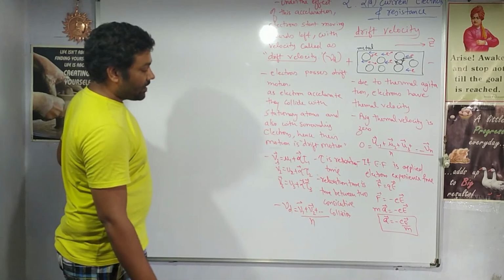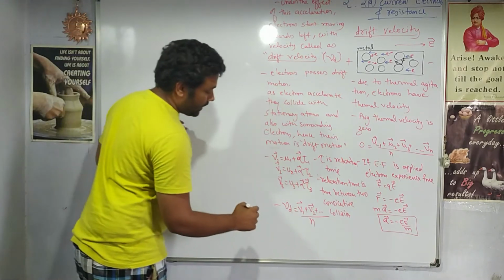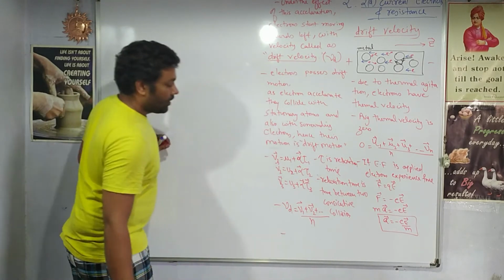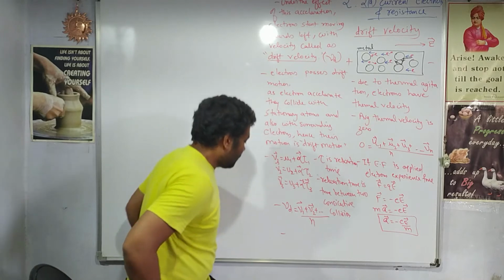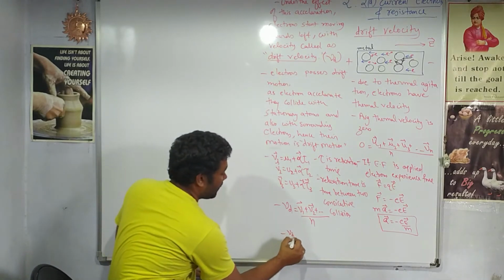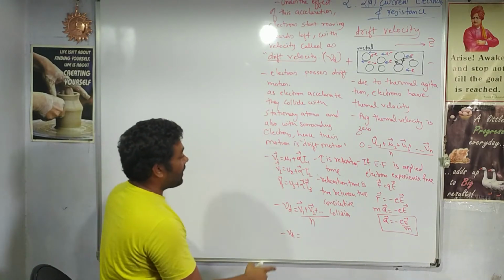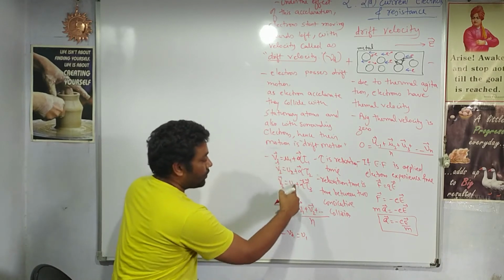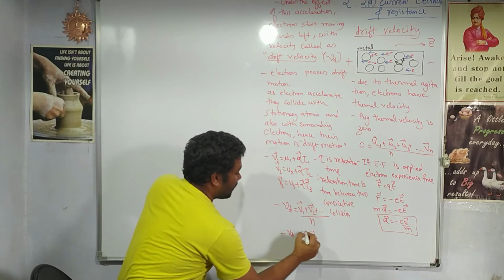If I simplify this further and write the equation elaborately, Vd will be, what is the value of V1? V1 is u1 plus alpha tau1. All the u1, u2, u3 are added together.